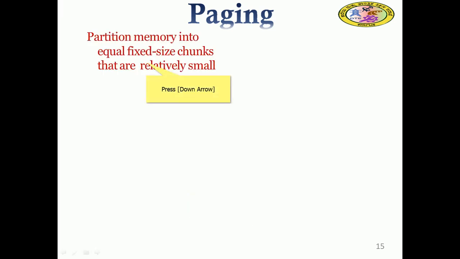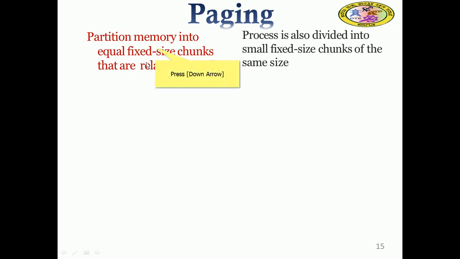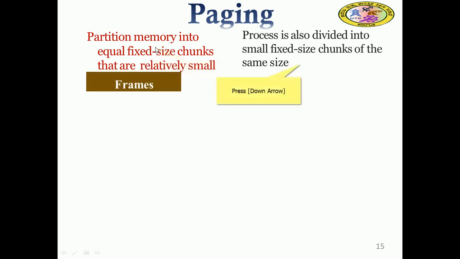Coming to the alternative one, that is called paging memory management. Partition the memory into equal fixed size chunks that are relatively small. That is a page frame, right? The process is also divided into small fixed chunks of the same size. This memory partition into equal size is called frames.